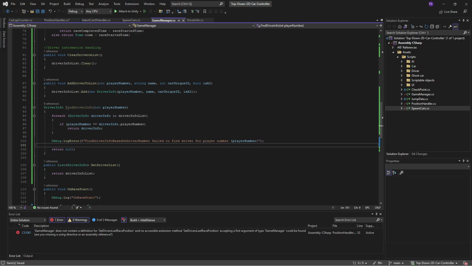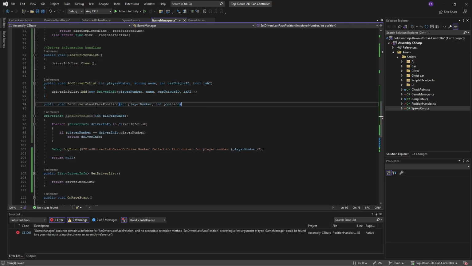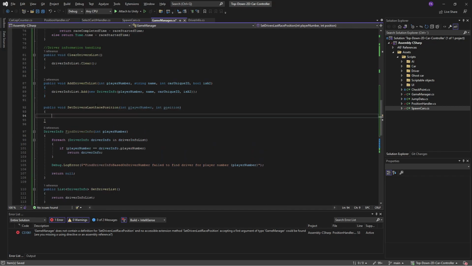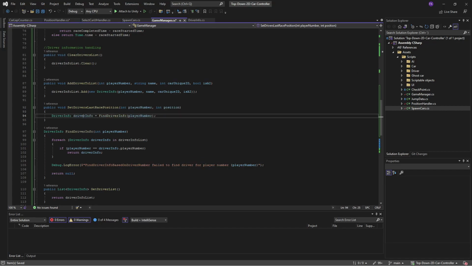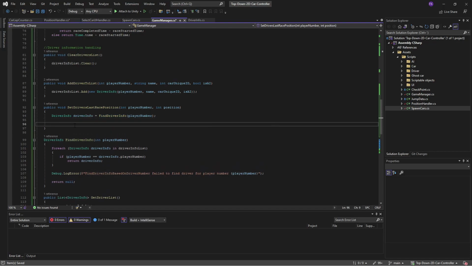Now we wanted to set the player's last position. So let's add a public function for that, and it takes in the player number and the position. Then we need to find the driver first. So let's do a driver info is equal to find driver info player number. Then we have our driver here, and if it's null, it's going to throw an error.